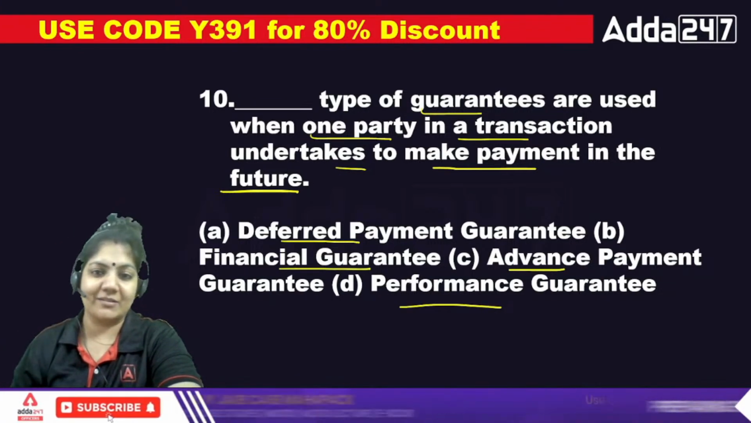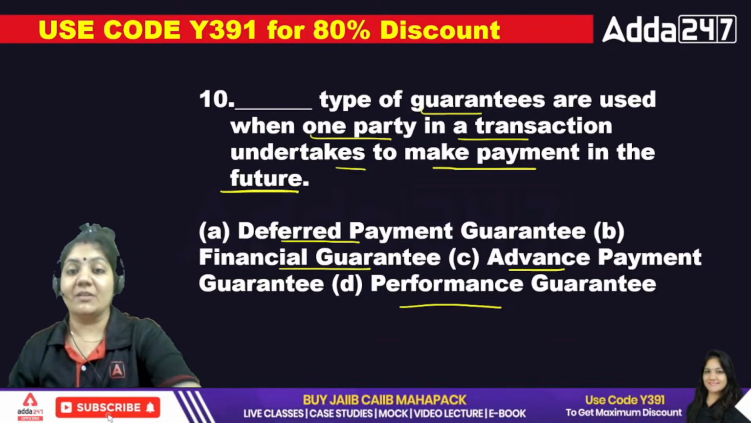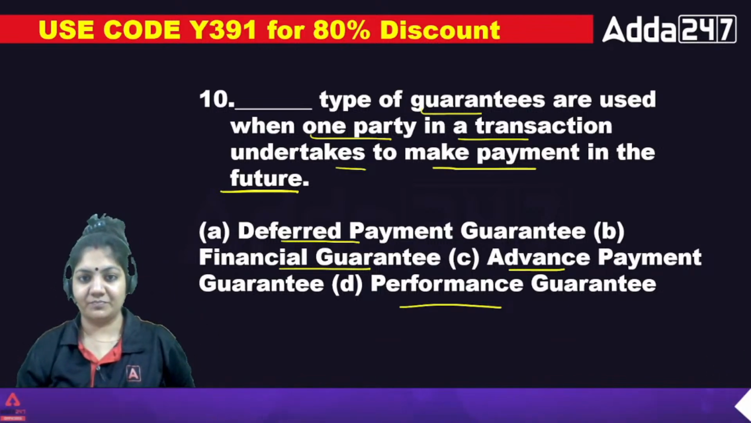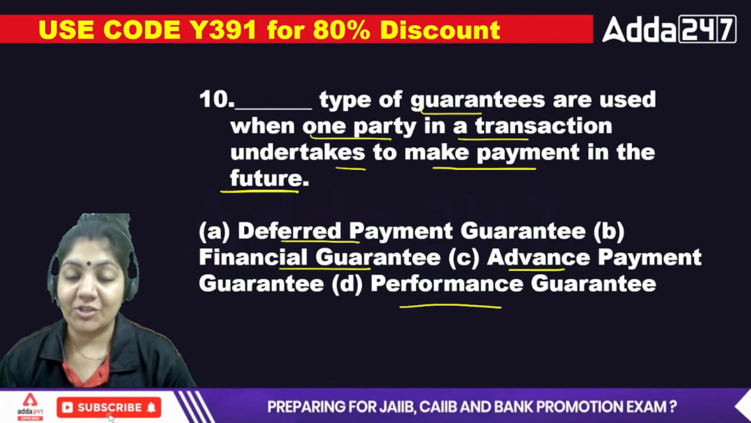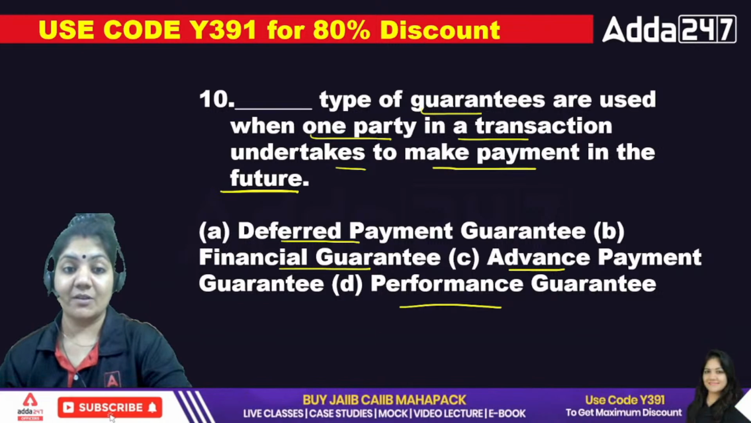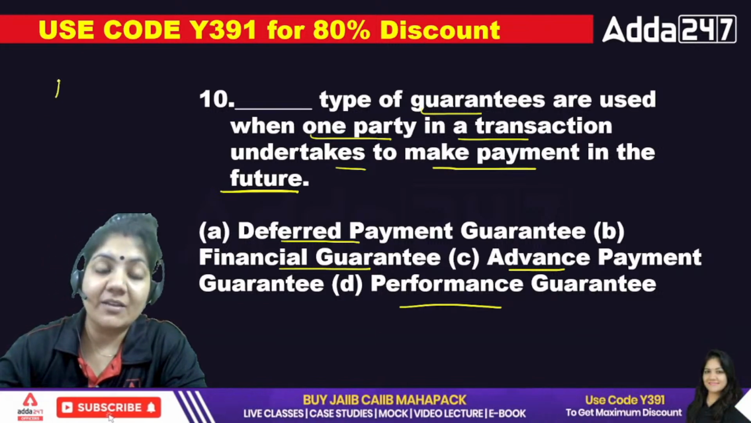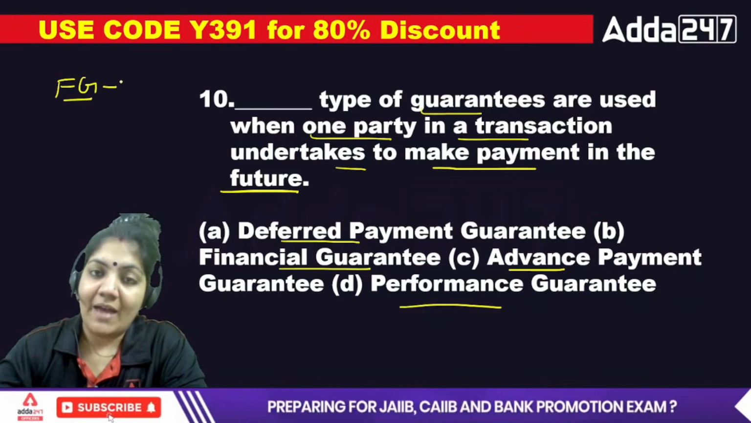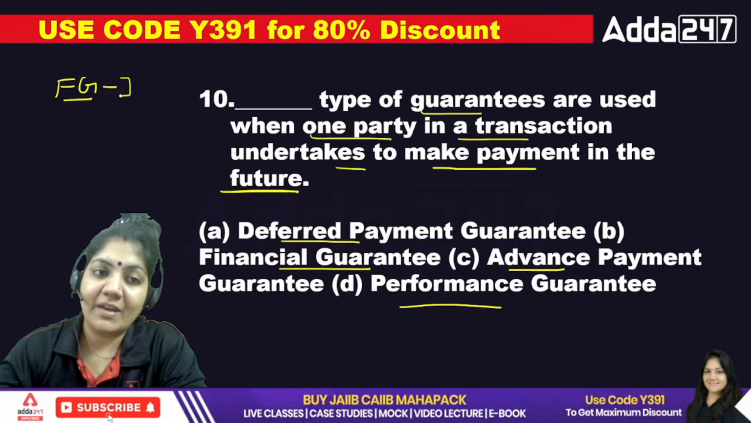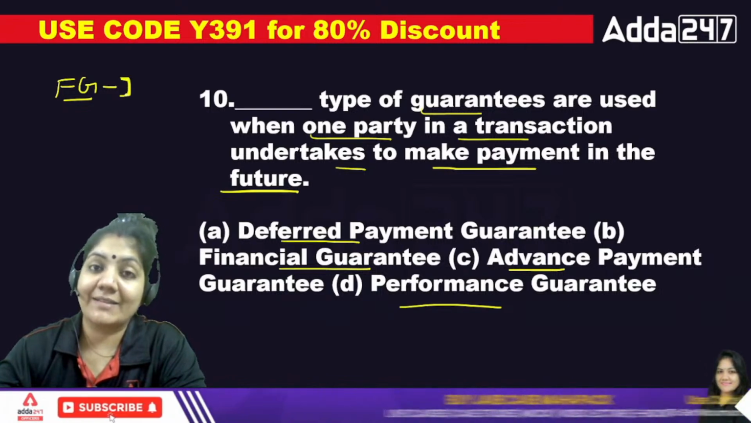10th one, the exact answer. Payment in the future. One party in a transaction undertakes to make payment in the future. As you know that in the financial bank guarantee, they have to pay. It means the bank is giving guarantee on the basis of this, the tax example.